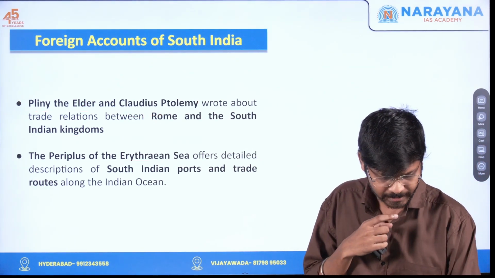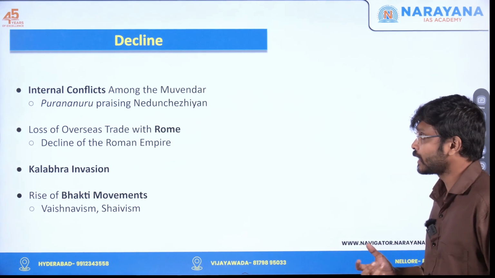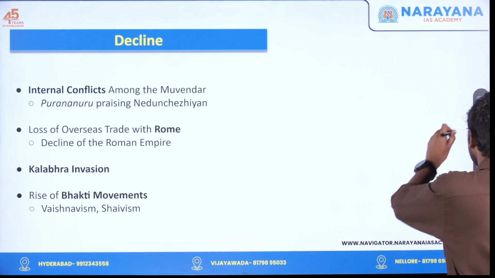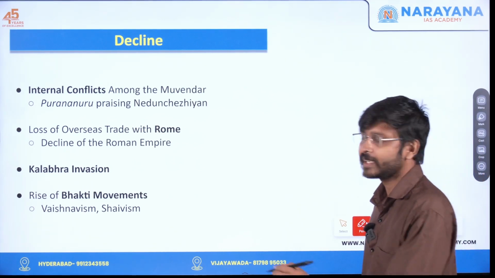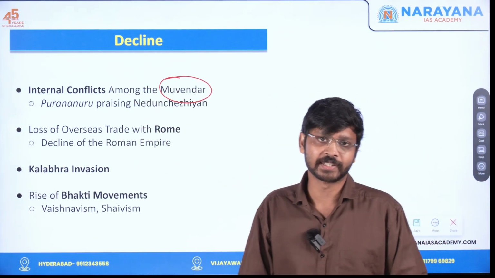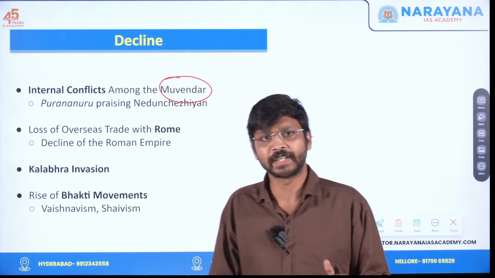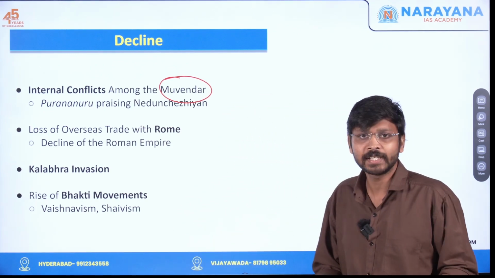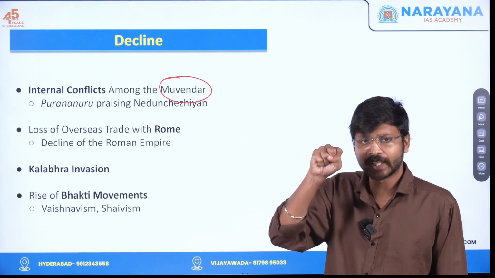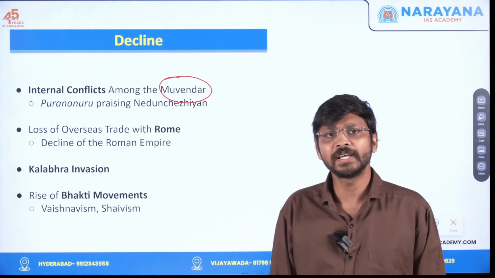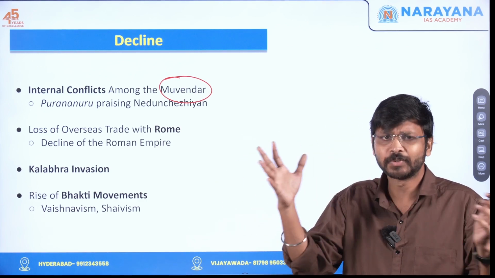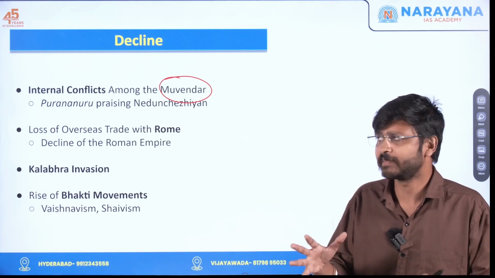Okay, now let's see what led to the decline of the Sangam period. Basically, we had three kings, that is Chera, Chola and Pandya. They were not in friendly relation. They were always fighting for many reasons. One was the Kaveri region. The Kaveri region was very strategic as well as economically important, so for that also they fought, and also for expanding their territories.